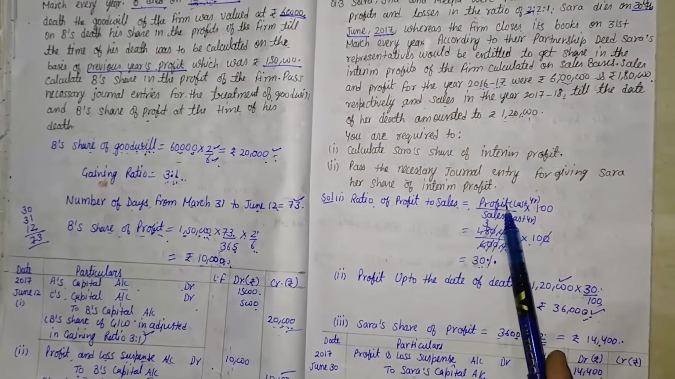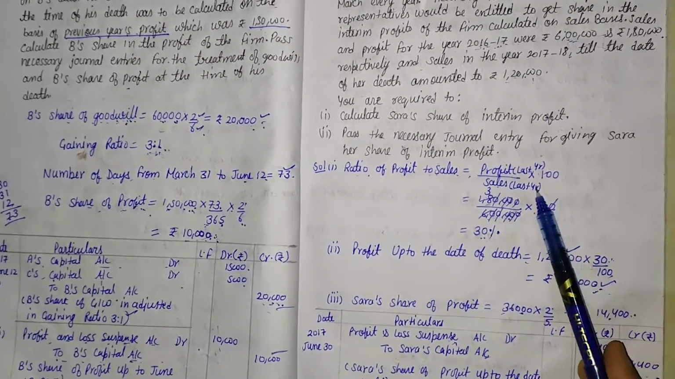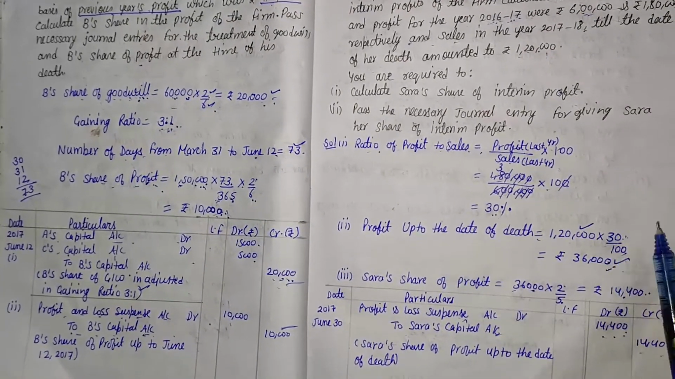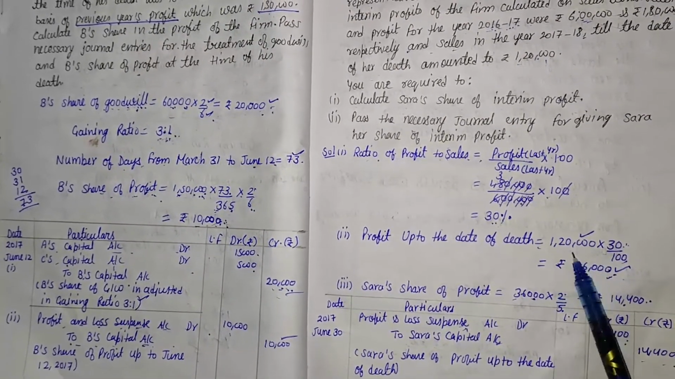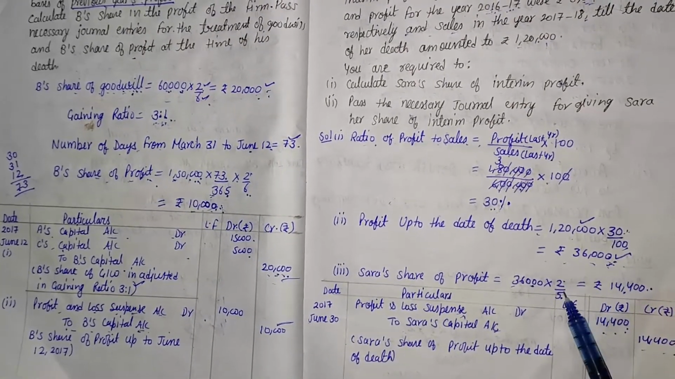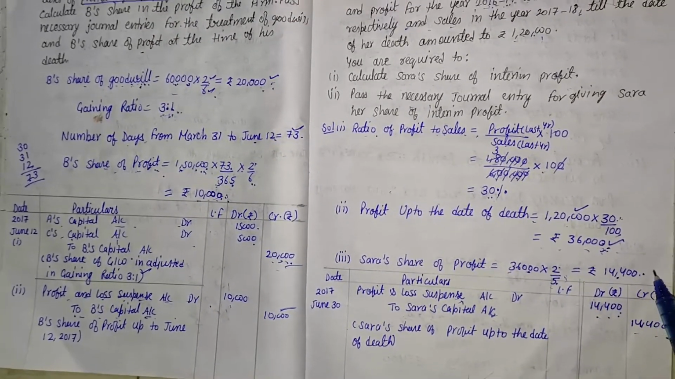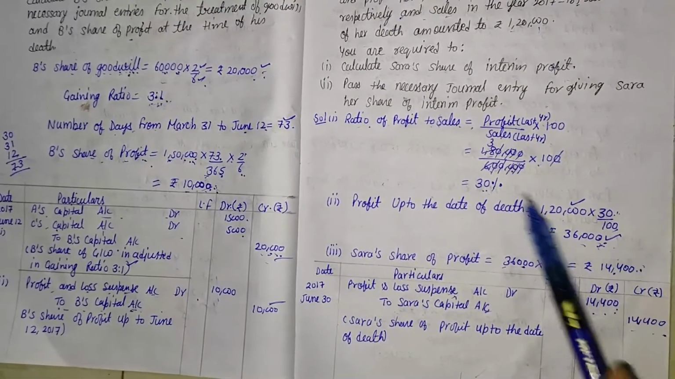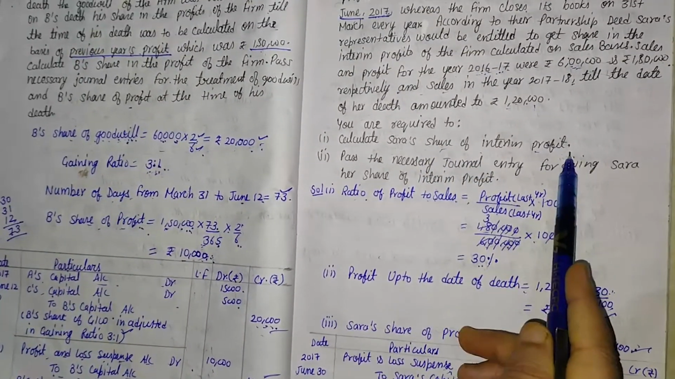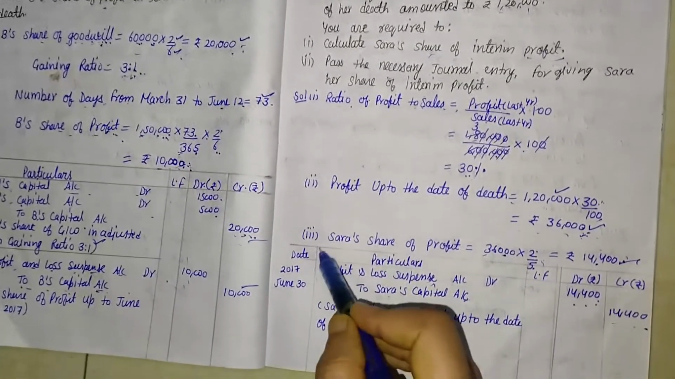So in this whole part we only have to calculate profit based on sales. The formula uses the profit of last year and sales of last year, which are given in the question. We get the percentage, then apply it on the total sales to get the firm's profit. Then we calculate the dead partner's share of profit and get the interim profit. That is the answer of the first part, and we pass the necessary journal entry.